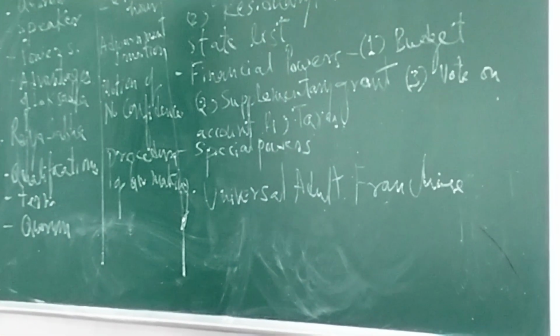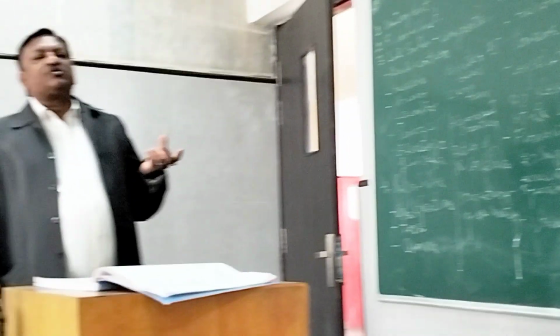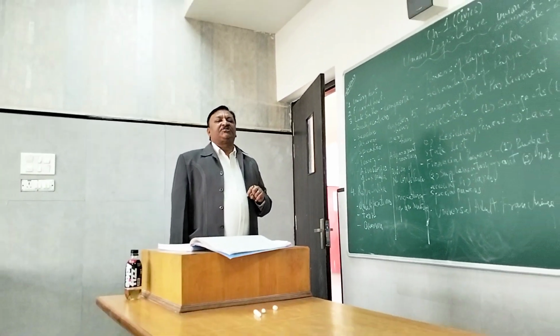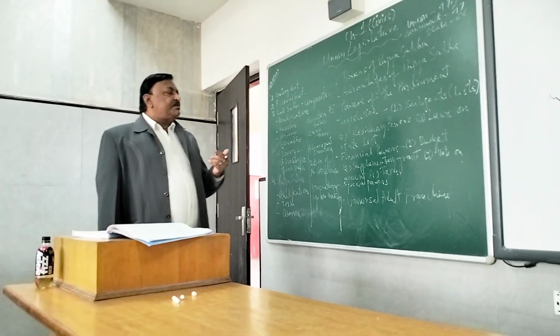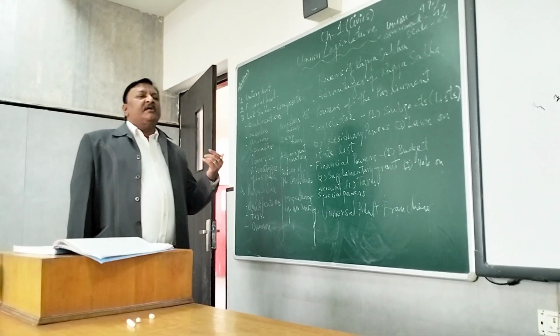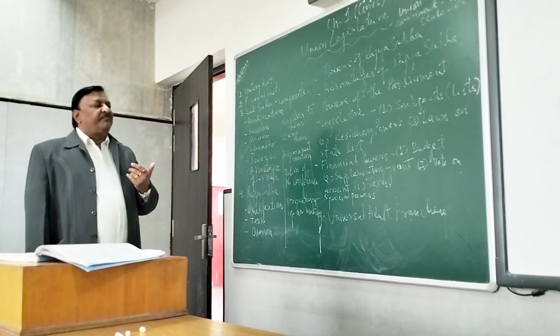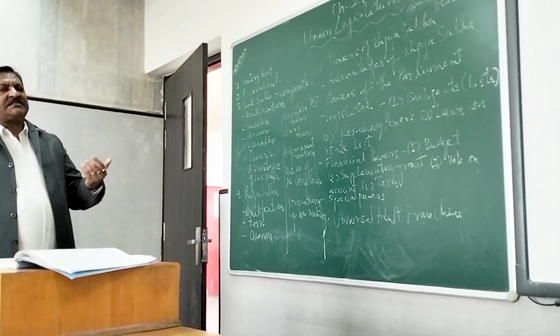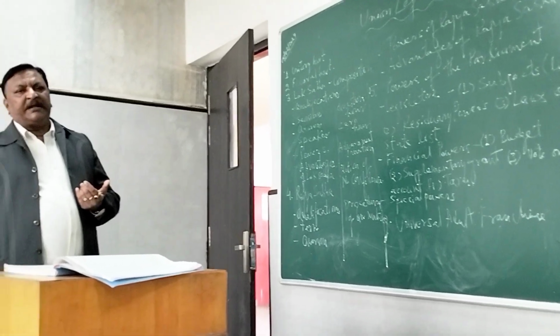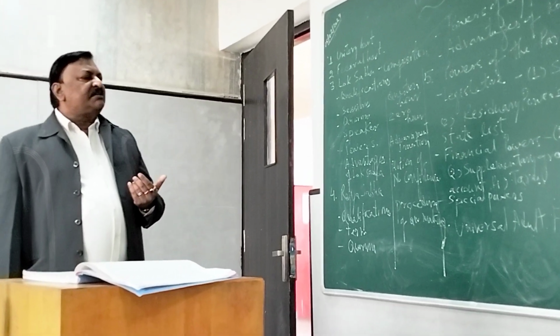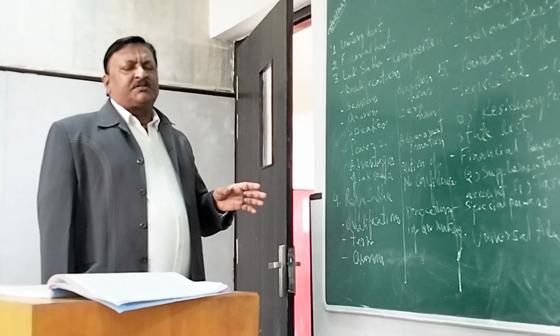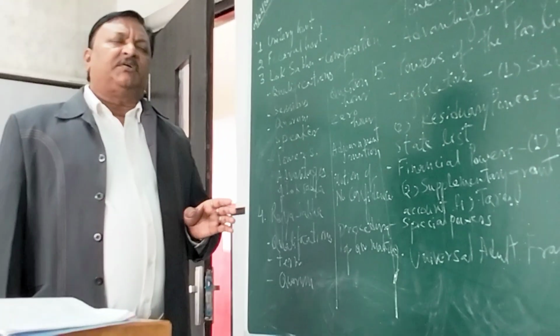If it is a money bill, then it comes with the prior assent of the president, then it is introduced in the Lok Sabha, then the Lok Sabha passes it on for 14 days to the Rajya Sabha. The Rajya Sabha only has an advisory role in the money bill. Its advice, whatever it gives, is not compulsory for the Lok Sabha to follow.